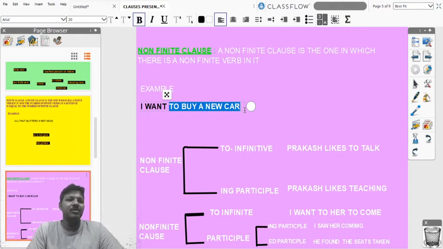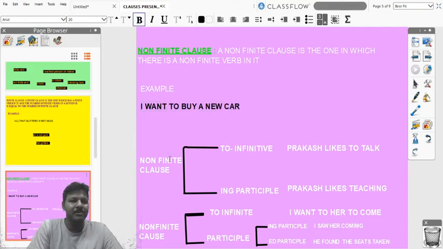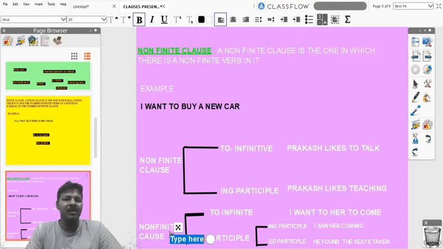So that's why we call it a non-finite verb clause. So here we have two diagrams. One is non-finite clause without subject, the other is non-finite clause with subject. Actually a non-finite clause should be distinguished with the subject and without the subject. So first we will look at non-finite clause without subject.